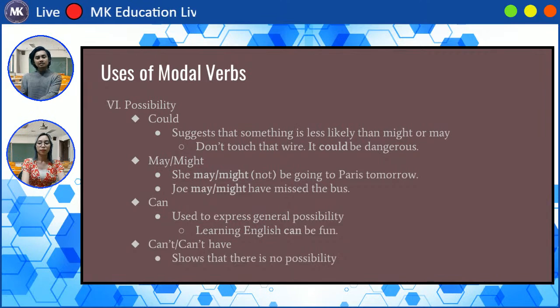So for negative, for can, you have can't, which is a contraction of cannot, and can't have, cannot have. There, it shows that there is zero possibility. There is no chance that it will happen, okay?